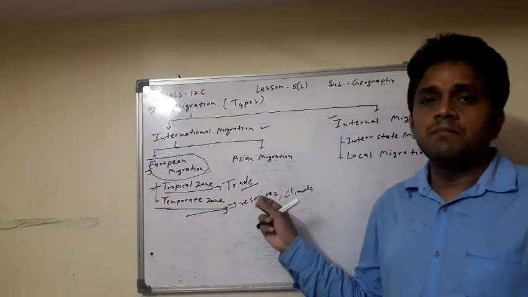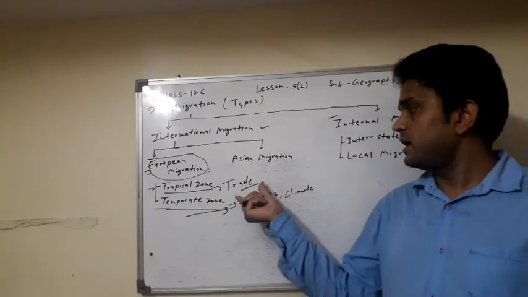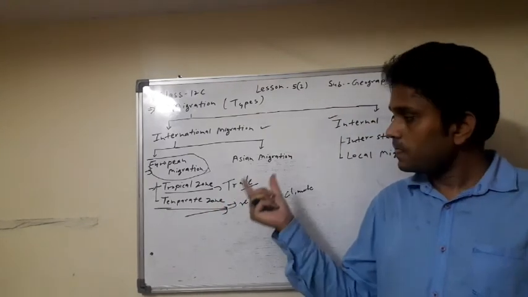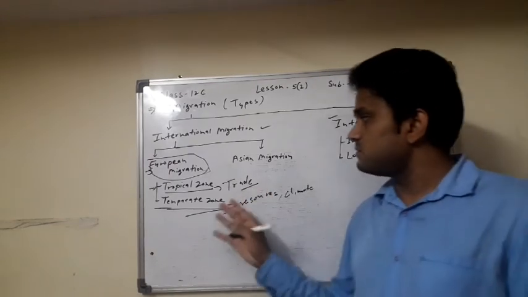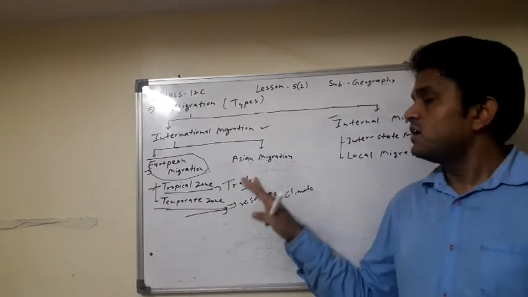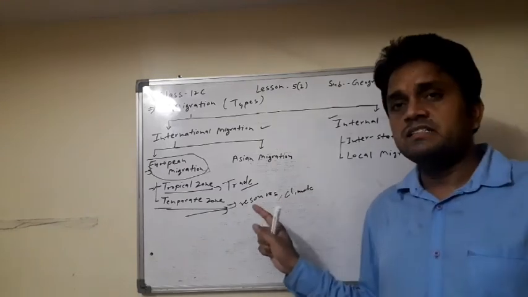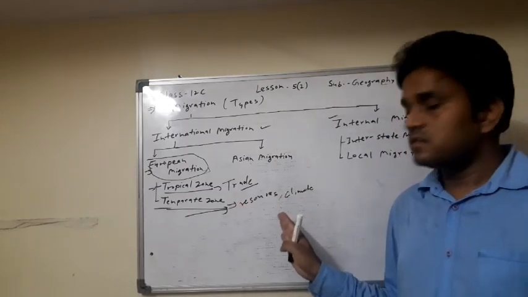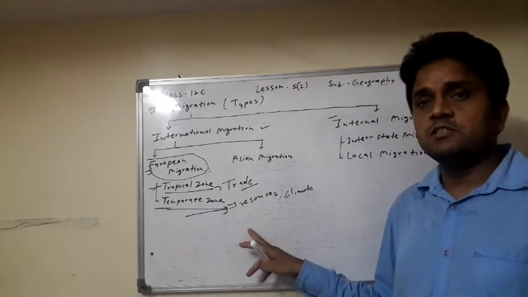For some important crops. Clear? And the main aim is trade. And they settle in the temperate zone. And the maximum Europeans are settled in the USA and Canada. What was the reason? The lack of resources in Europe, and they change their place. They settle in the US and Canada. These places are full of resources.